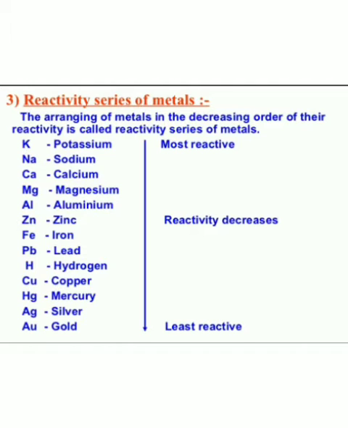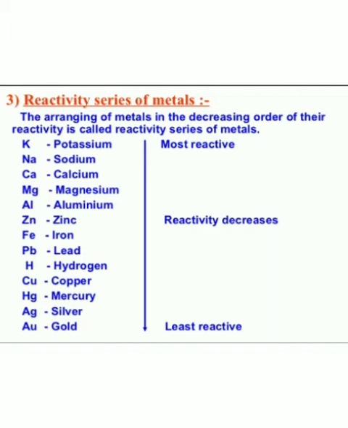Extraction of metals. You have already learnt about the reactivity series of metals, right? Reactivity series means the arrangement of metals in the decreasing order of their reactivity. So having this knowledge, you can easily understand how metals are extracted from their ores. Some metals are found in the earth crust in the free state. Just now, as I said, gold, silver, platinum are least reactive. They will be found in the free state, and some are found in their compound state, like sulfides, carbonates, oxide form.